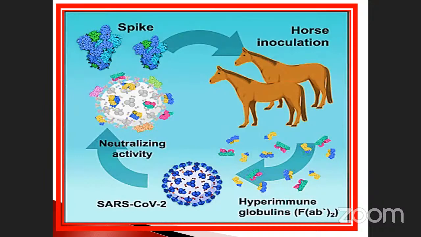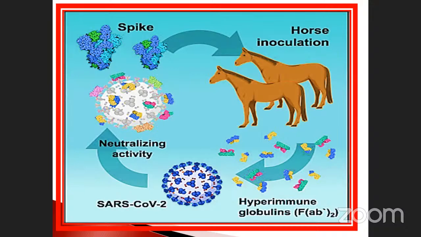One is called a spike protein. It is nothing but the outermost cell wall of the bacteria or any other pathogens. It is made up of protein molecules. Sometimes the inner side of the cell wall is also made up of glycoproteins. Different types of protein molecules are also used for the immunization or inoculation of the horse.